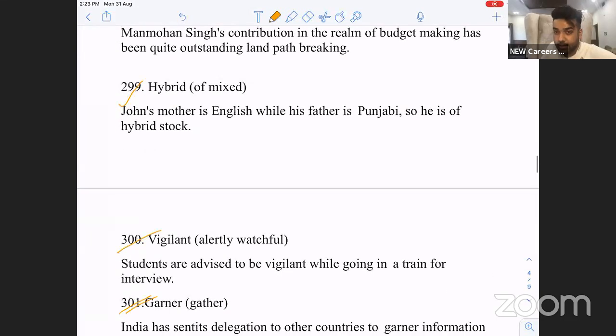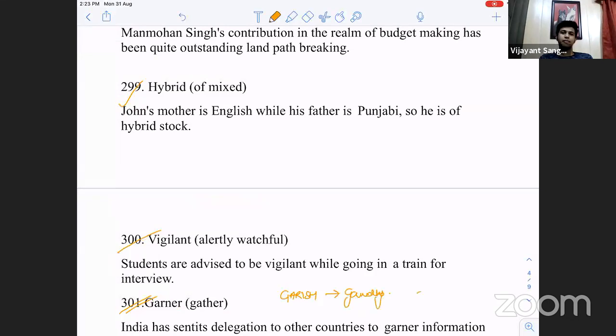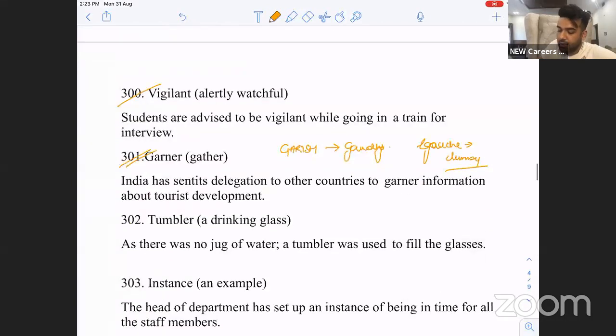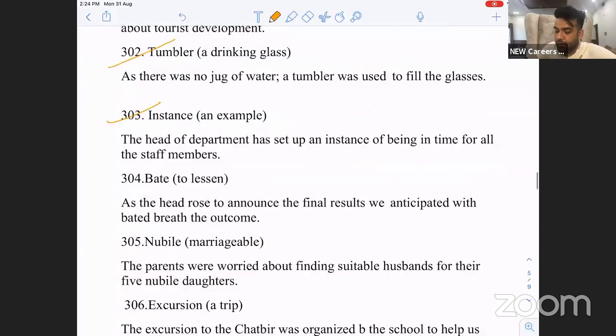Garner is to gather. Gaudy. Gauche, what does the word gauche mean? Clumsy. Tumbler, a drinking glass. Can you give me examples? Abate is to lessen.